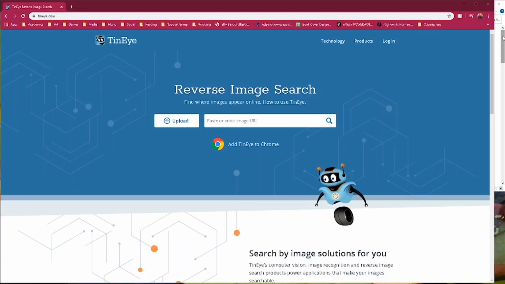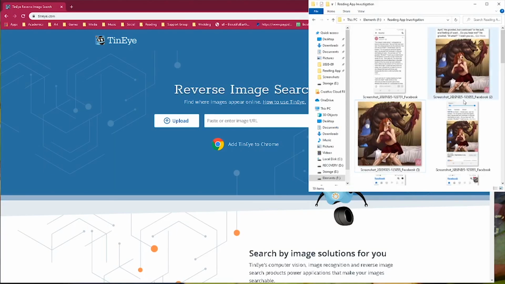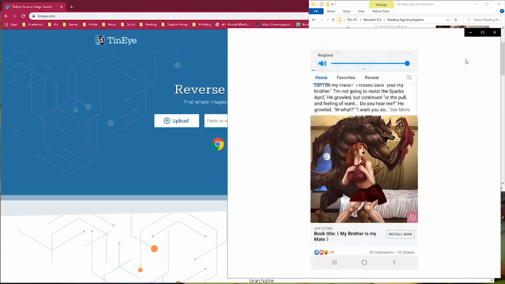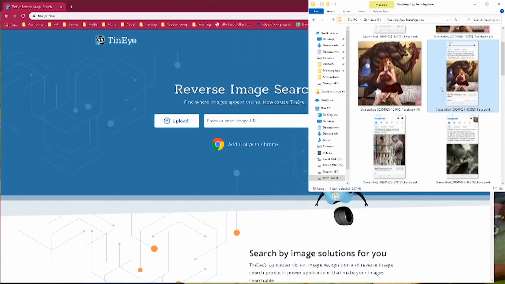So let's do that. I don't know that much about reverse image searching. I don't know if there's a better thing to use, but I'm using TinEye, and you can see it up on my screen here. I've already done a couple of these because I wanted to know what was going on. As you can see, I have my little folder here, and you look at this and you go, oh, that's really weird. Yeah, so we'll pull that one.